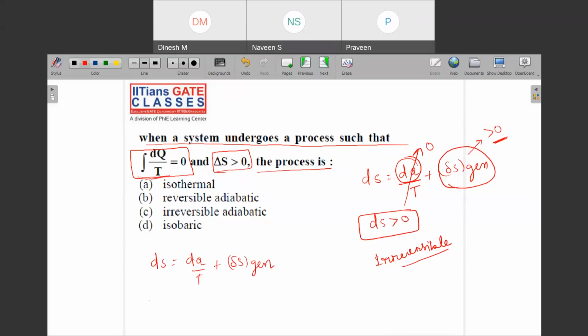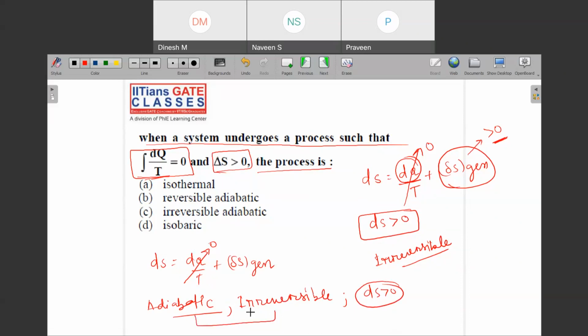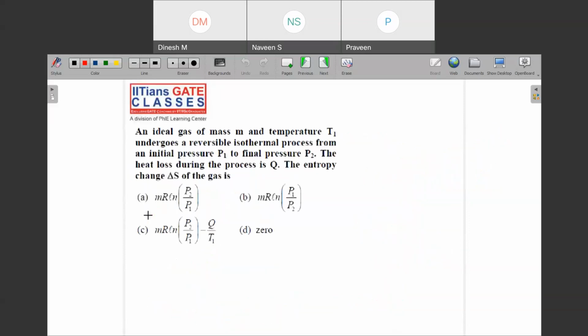If I say it is adiabatic, then I can clearly say that this value is 0. Then if this is 0 and I say it is irreversible, then can I say that dS is greater than 0? So this process is irreversible and adiabatic. So irreversible and adiabatic. Okay. Next question.